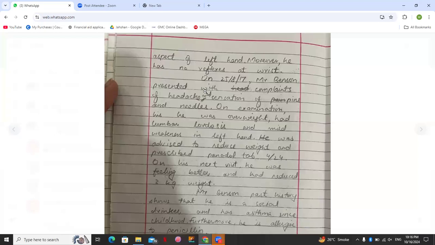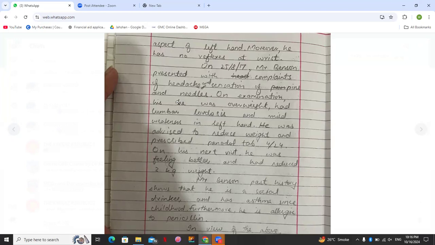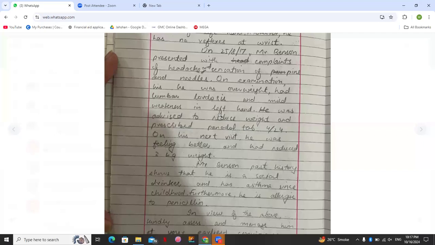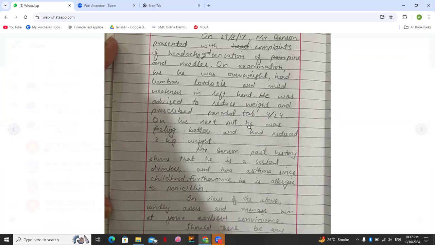Aspect of left hand, moreover, he has no reflexes at rest. On this date, Mr. Benson presented with complaints of headache and sensation of pins and needles. On examination, he was, not his, he was overweight, had lumbar dorsal and mild weakness in left hand. He was advised to reduce weight and was prescribed Panadol.